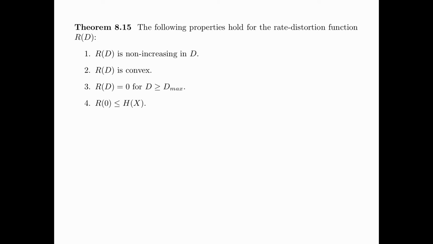Theorem 8.15 gives a few basic properties of the rate distortion function R(D). First, R(D) is non-increasing in D. Second, R(D) is convex. Third, R(D) is equal to 0 for D greater than or equal to D_max. Fourth, R(D) is less than or equal to H(X).